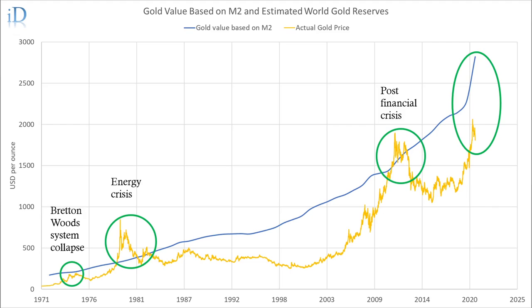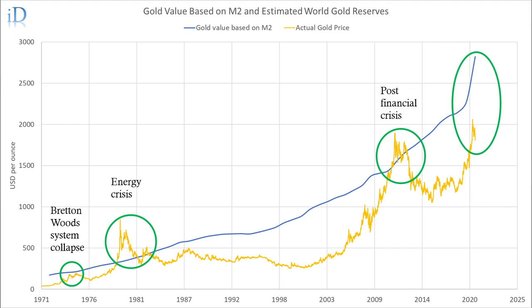Very interestingly, in the first circle, in the years 1974 to 1975, which is just after the Bretton Woods system collapsed, the gold value based on M2 is very close to the actual market gold price at around 200 US dollars.